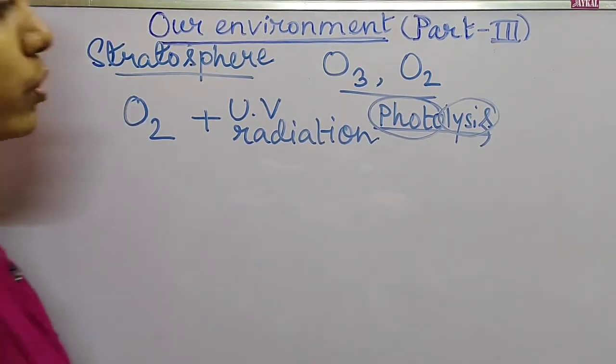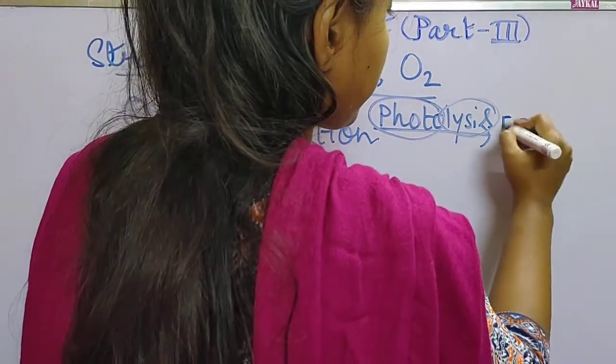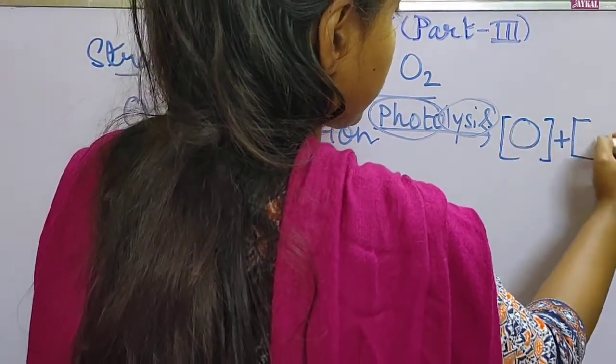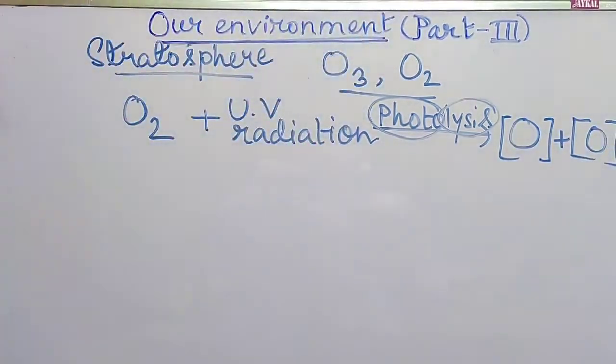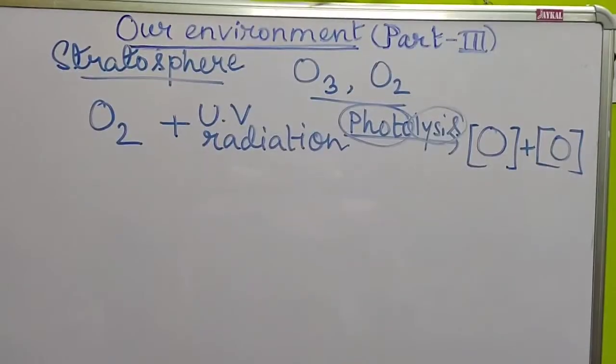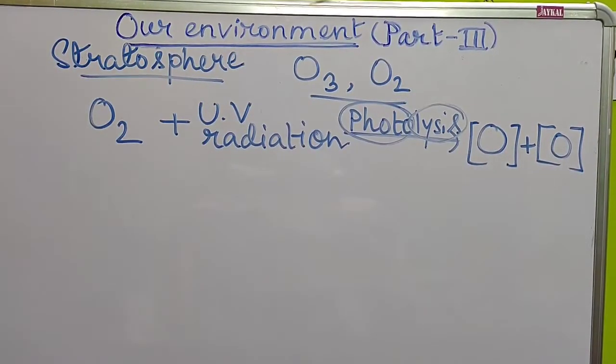two atoms of oxygen. This is the first step.